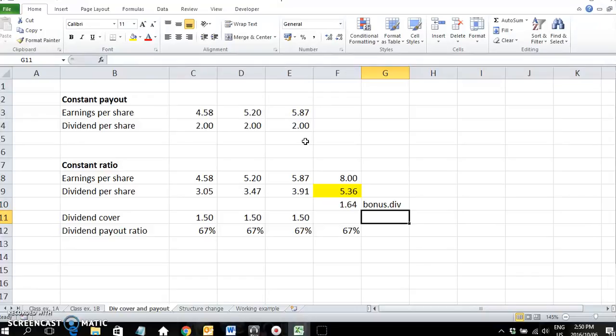This way, shareholders see, yes, we got our 2/3 of earnings, and there's a special or bonus dividend, and the company can announce why the bonus is paid out, so the shareholders know not to expect the bonus dividend in future.